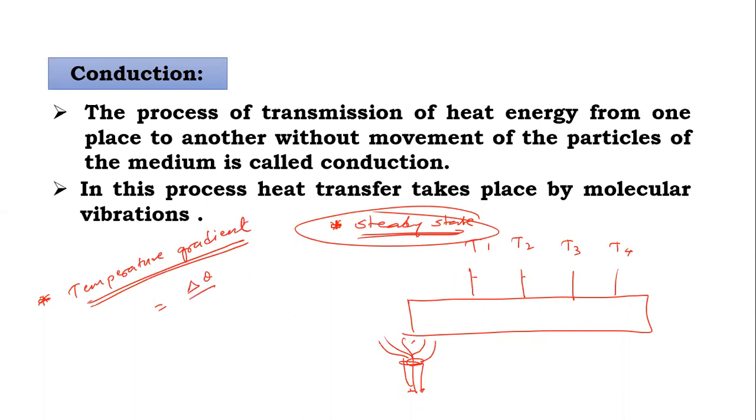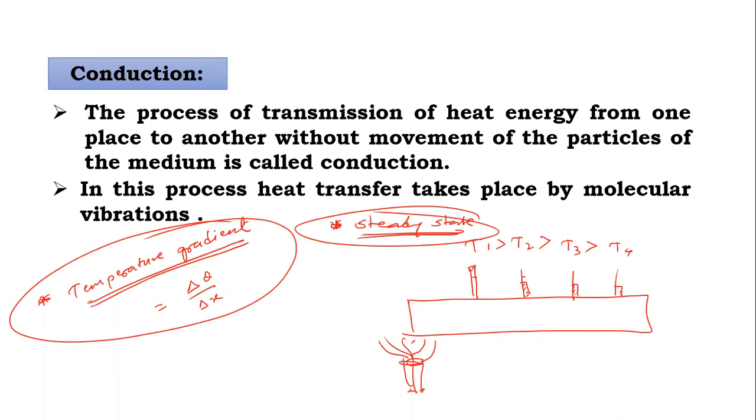So when we are looking at the thermometers, the temperature in thermometer 1 is greater as compared to 2, and 2 is greater as compared to 3, and 3 is greater as compared to 4. So here temperature decreases. So why does this temperature decrease? Because some heat is lost in the surrounding when they attain a steady state. Means we are giving the same heat here, but same heat is not transferred to the another end.